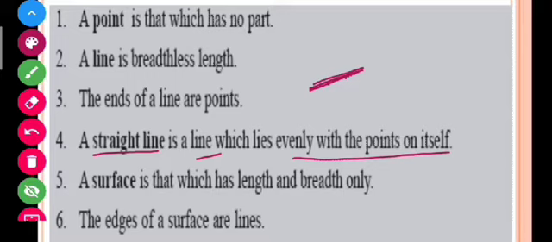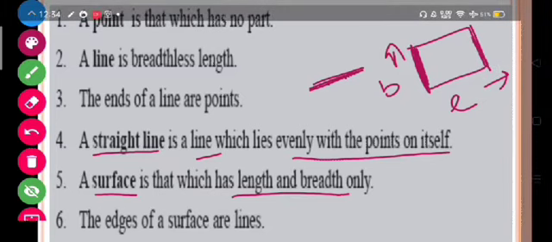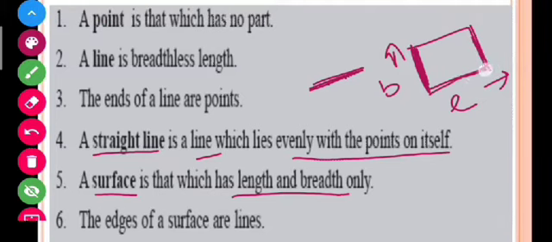Let us see the fifth definition. It is given that a surface is that which has length and breadth only. He meant that this is the breadth and this is the length. According to Euclid, a surface is that which has length and breadth only. Now the sixth definition: the edges of a surface are lines. As this is a surface, these are its edges, and he said that the edges of a surface are lines.